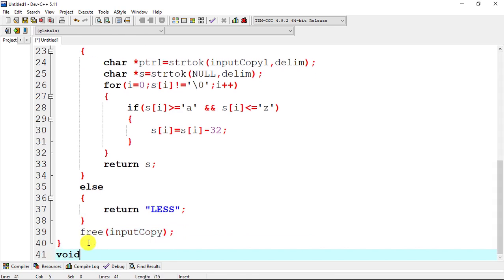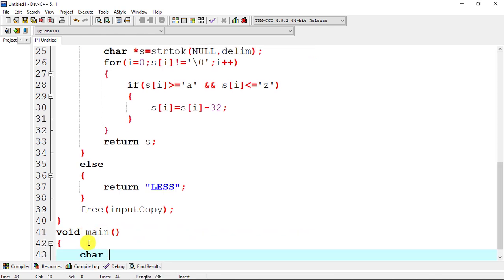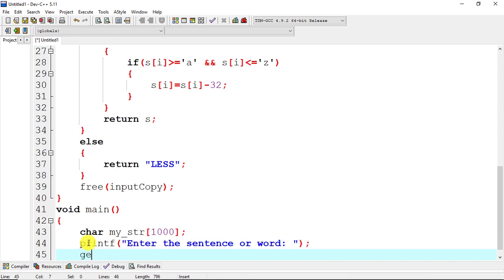Now we will write the main function, void main, and we will declare one character array of size 1000, which is my_str of 1000. Now we will take the input from the user, let's say printf, enter the sentence or word. After that we will read it from the keyboard. Now here we will use the gets function. Gets, our variable is my_str.